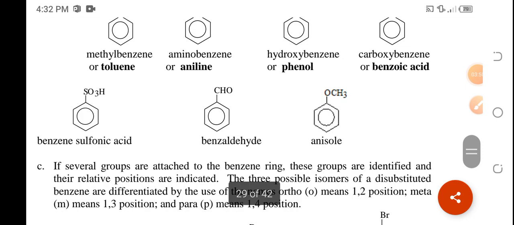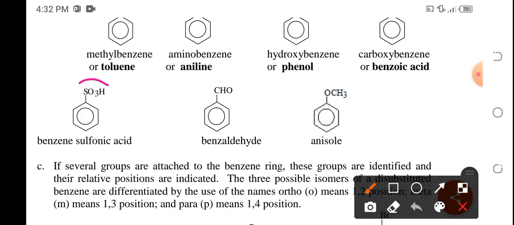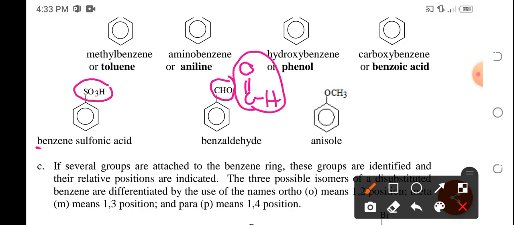Okay. Another example. Okay, another special name is benzene sulfonic acid. If you're going to have SO3H, that is benzene sulfonic acid. Then if you have CHO, CHO is written as C double bond OH. Okay? So, basta pag nakakita kayo ng CHO, ito yung expanded form niya. And that would be named as benzaldehyde.